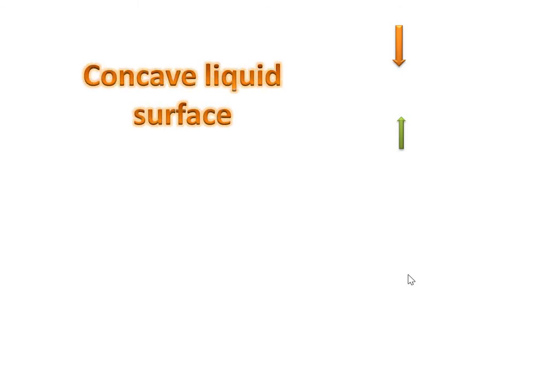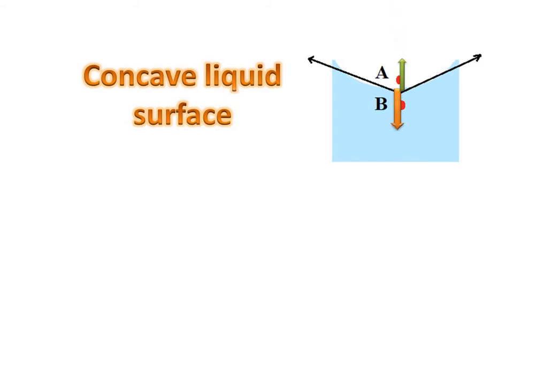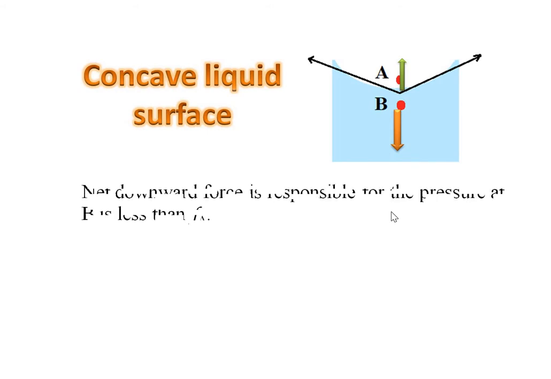Third is the concave liquid surface. Once again, see this diagram here. Molecule A is outside the liquid surface, molecule B is inside the liquid surface. First, force due to surface tension F of T on the molecule B is vertically in the upward direction, and force F of A due to atmospheric pressure acts in the downward direction. So here F of A and F of T act in the opposite direction. So the net downward force is responsible for the pressure at B.